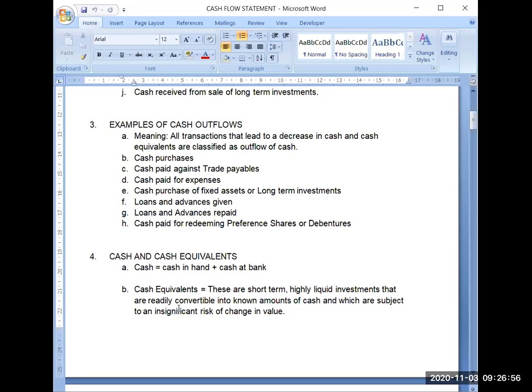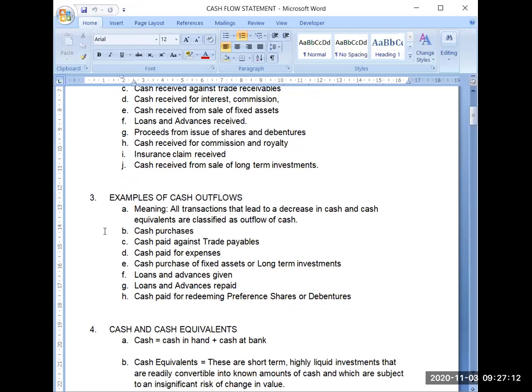If you are receiving a loan, your bank balance will increase. If you are giving a loan, then obviously your bank balance will decrease. So that will also be a cash outflow. Loans and advances repaid. The loans and advances which you have received, if you are repaying them, then obviously the repayment will be an outflow of cash.